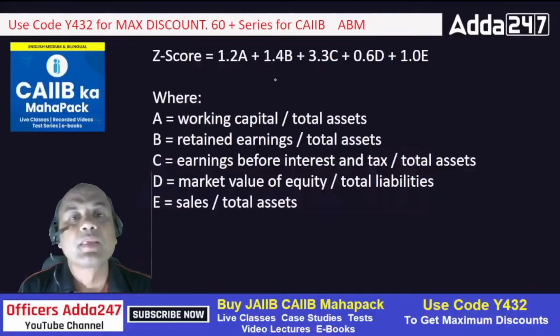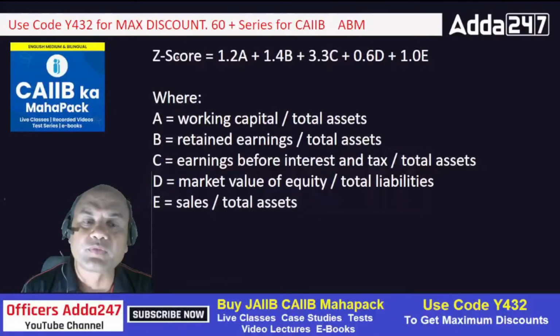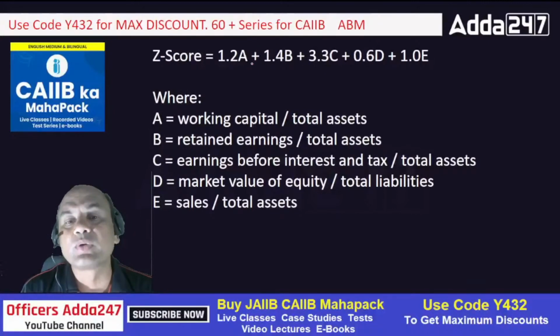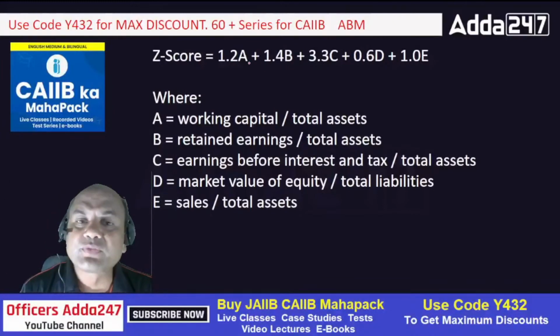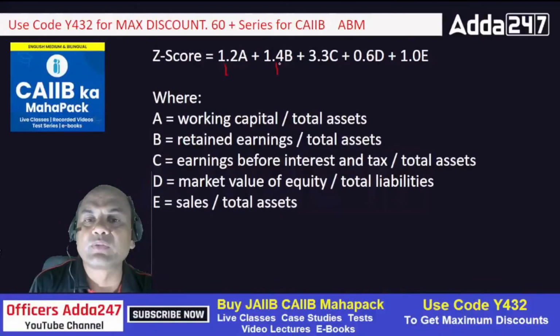Now what is the Z score? Let's solve the case study. The Z score formula is Z equals 1.2A plus 1.4B plus 3.3C plus 0.6D plus 1E. These figures are called weightages: 1.2, 1.4, 3.3, all these are weightages.